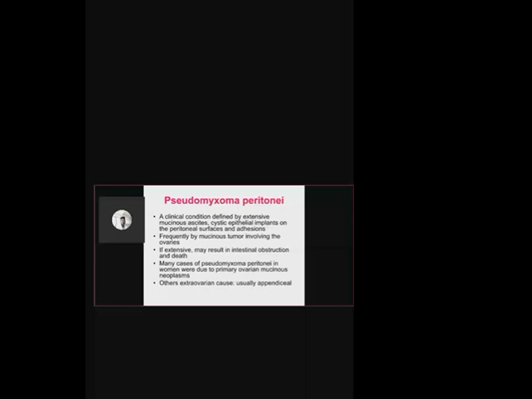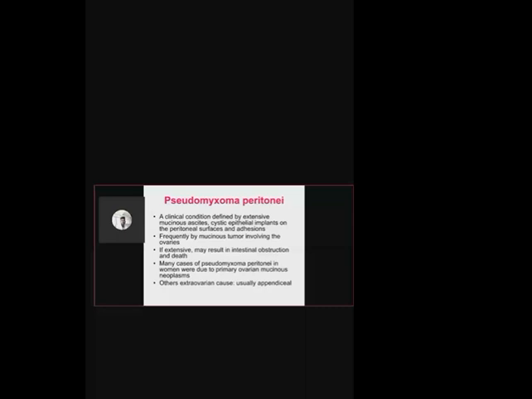or it can be cystic epithelial implants. Even you can see the epithelial tissue component apart from the ascites on the peritoneal surfaces and adhesions. I repeat, what is pseudomyxoma peritonei? It is a clinical condition defined by extensive mucinous ascites, cystic epithelial implants on the peritoneal surfaces and adhesions.